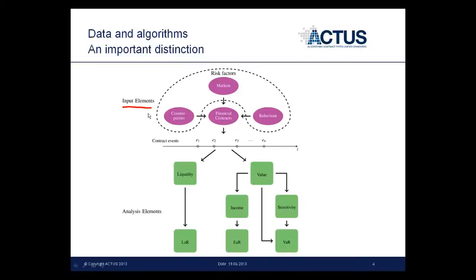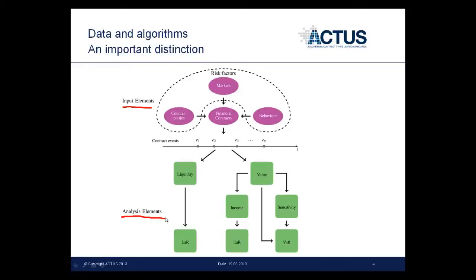It is obvious that no CEO or CFO or any other financially interested person would be very happy to look at such data alone. As we showed in the previous slide, financial reports are made up of what we call here analysis elements.